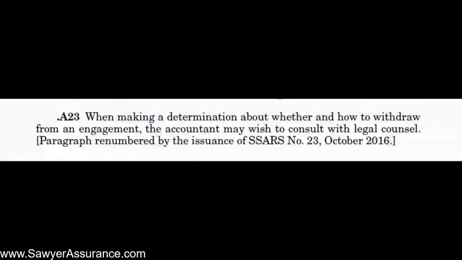Okay, so now we're down in the explanatory material at A23. It says that when making a determination about whether and how to withdraw from an engagement, we should consult with legal counsel. So if it turns out in our procedures we notice that they departed from the applicable financial reporting framework, and it was bad enough that we decided that we should probably withdraw from the engagement, as with any of the standard sections that we go through, we should consult with legal counsel before we do so to make sure that we're able to, and what are the ramifications of doing so.